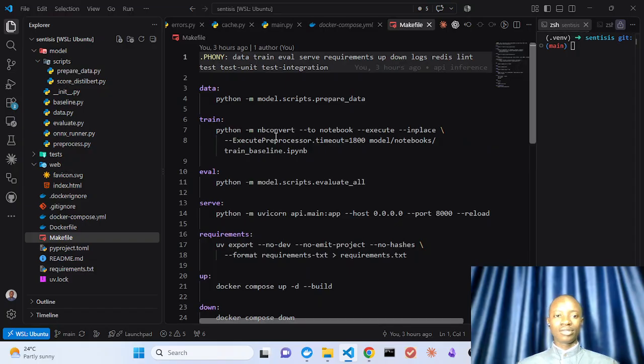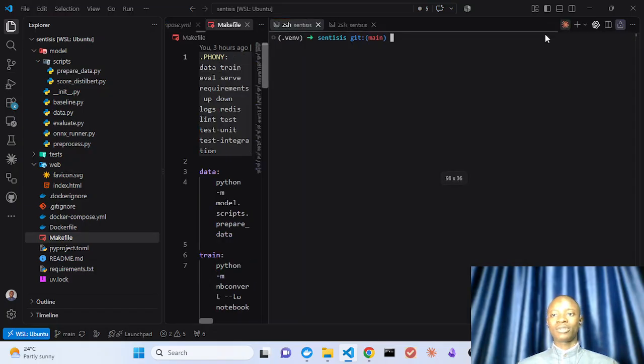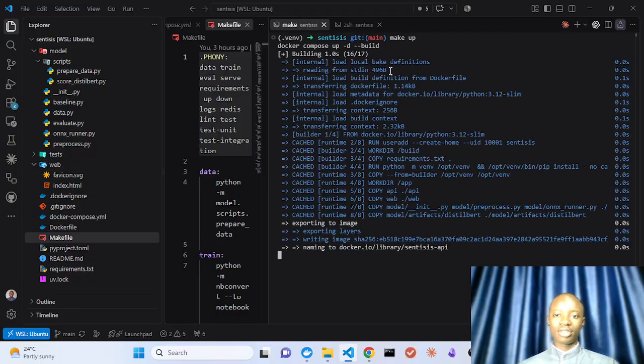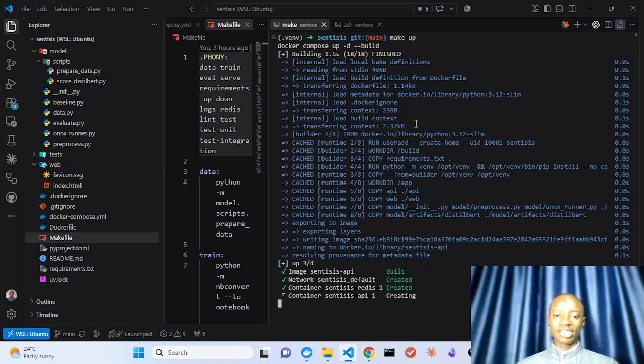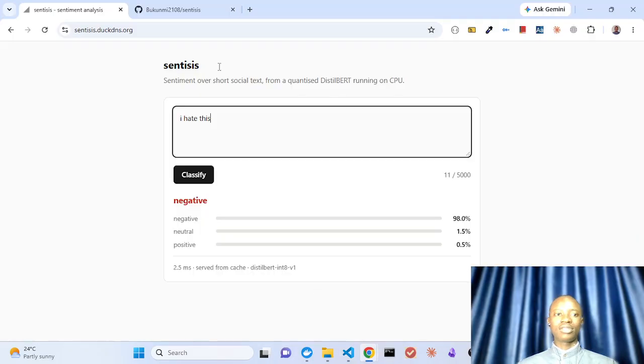And the Makefile contains basic commands which make for easy setup locally or in some sort of environment. One I'm going to demonstrate is make up. You can run make up and it sets up the app locally, it runs the Docker image and does everything. Then when it's built, it serves at localhost 8000.